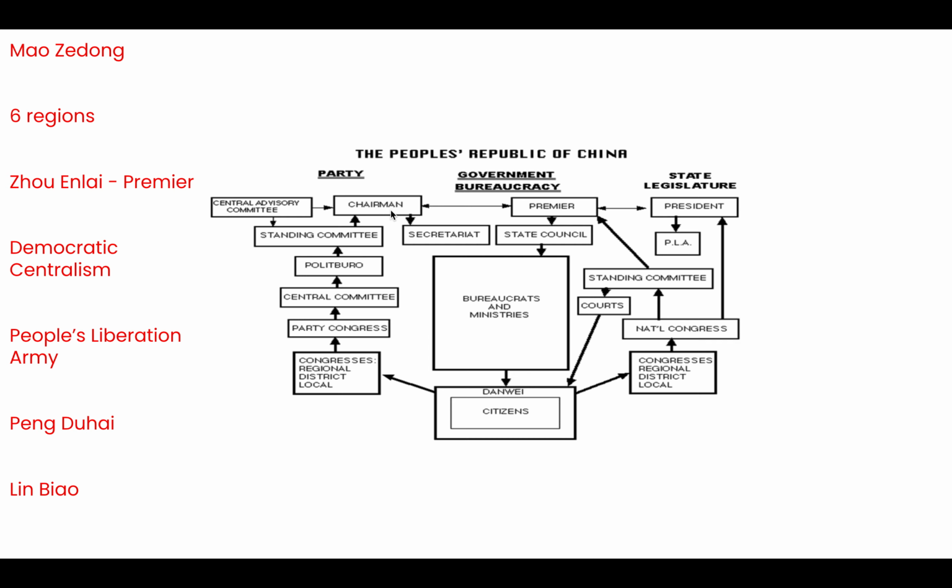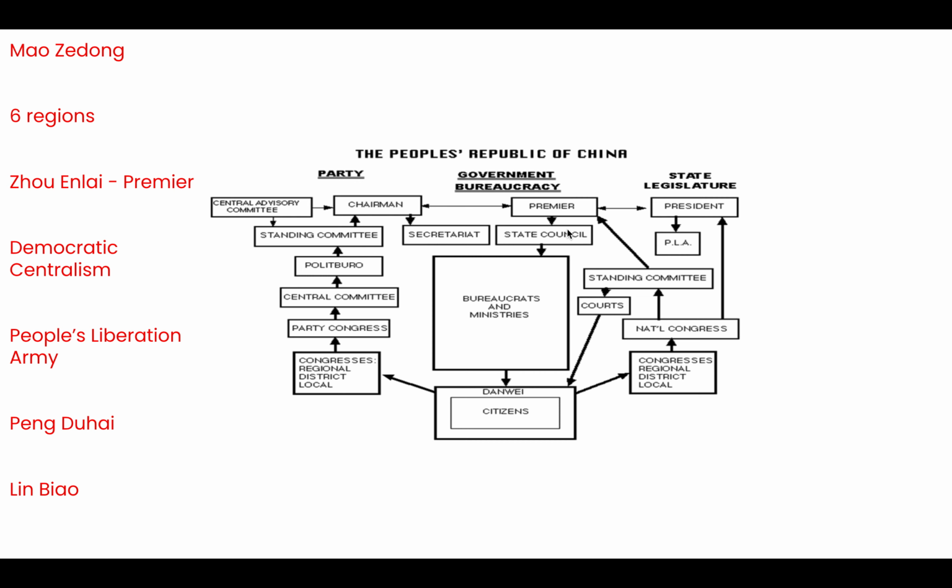In addition to having a chairman and a president, they also have a premier, and that person is the Prime Minister. Traditionally the Prime Minister also holds the role of Foreign Minister, which means they are responsible for ensuring China's relationships with global countries are positive. In this case, in 1949, somebody called Zhou Enlai is appointed Premier of China. He is Premier and he is Foreign Minister.